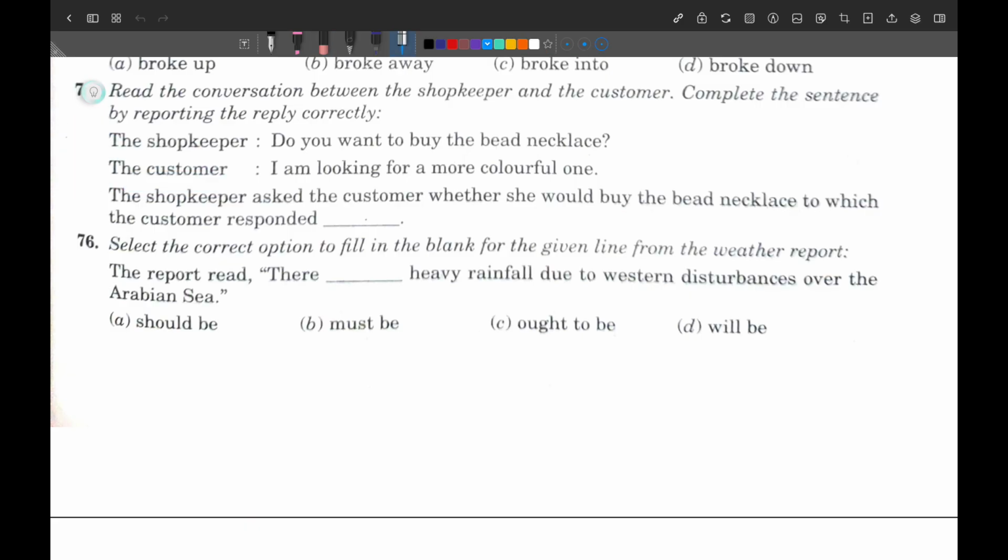So here the customer responded that... 'I' is first person, so it will be changed according to the subject, and the subject is a girl, that is why I will use 'she'. 'I am looking for' becomes 'she was looking for a more colorful one'.